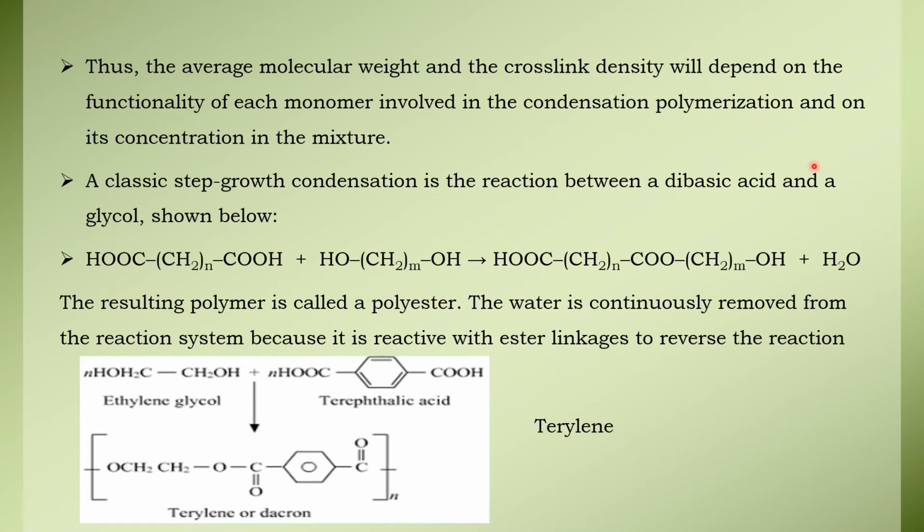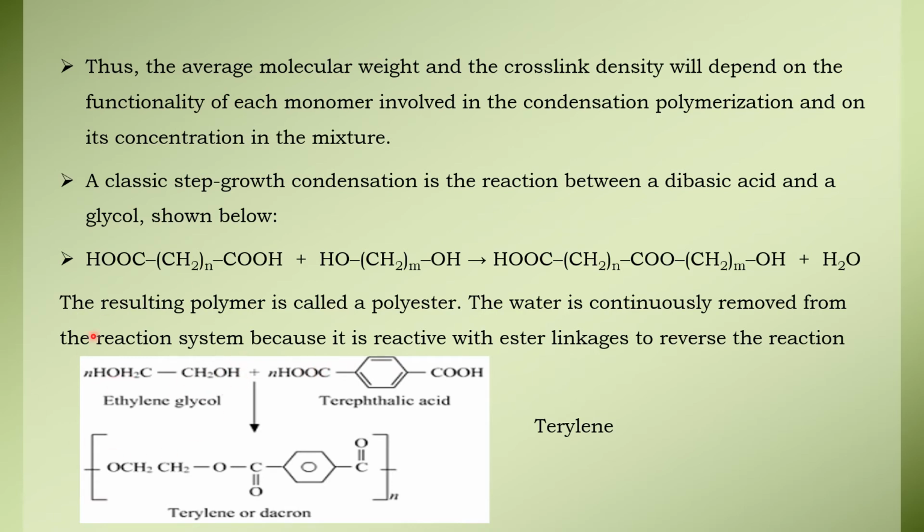Here the water is continuously removed from the reaction system because it is reactive with ester linkages to the reverse reaction. Here I have given another example, the formation of terylene. So terylene is formed by taking the monomers ethylene glycol and terephthalic acid. So ethylene glycol is CH2OH, CH2OH. Terephthalic acid is C6H4COOH, COOH. So here there are two functional groups OH, OH.